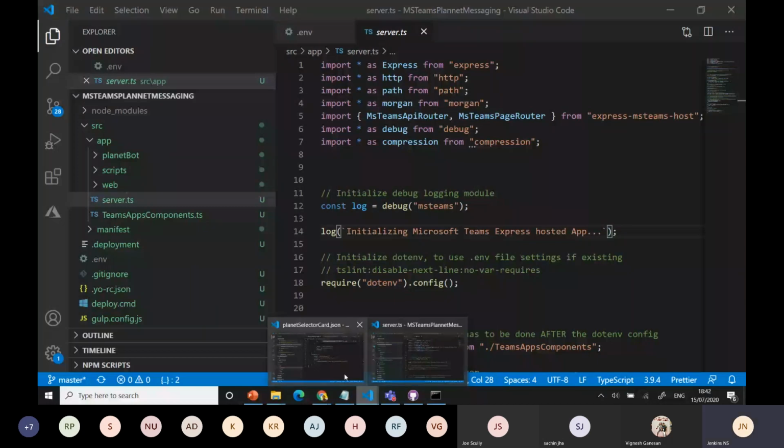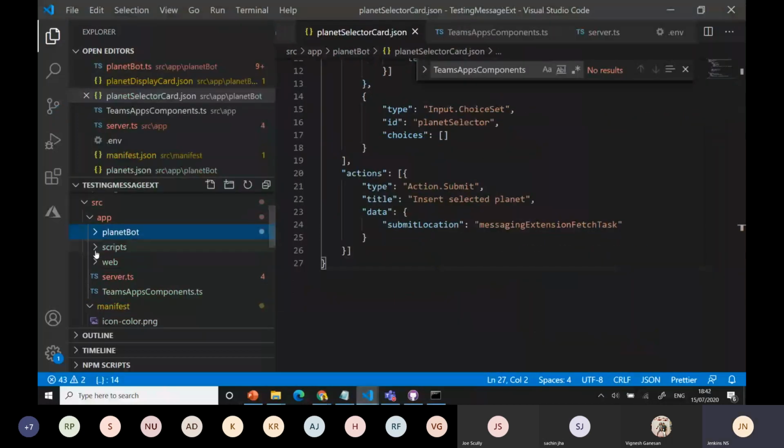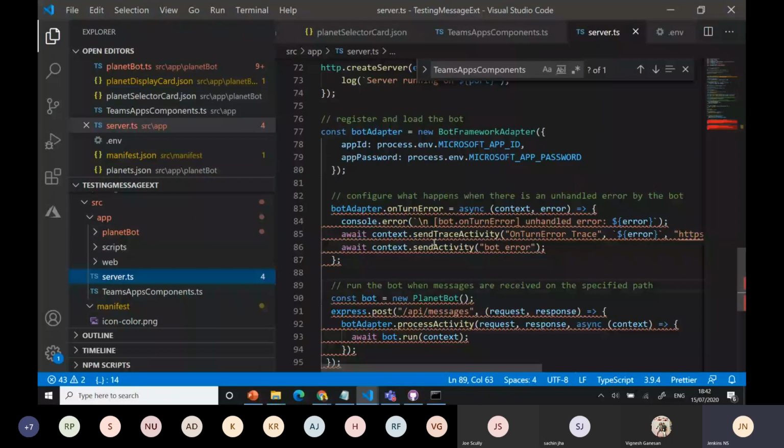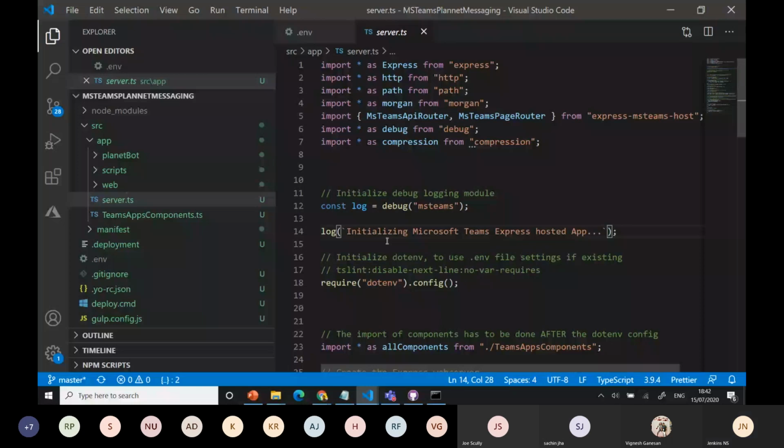Okay, when you go to the bottom here, you can use the Teams bot and planet bot. Here I'm calling the corresponding action part. Whenever I'm going, I can add the request and response part. From here, the bot, but when you go here, you can see the bottom. You don't have that, right? The create server. After that, just add this thing. It will work.